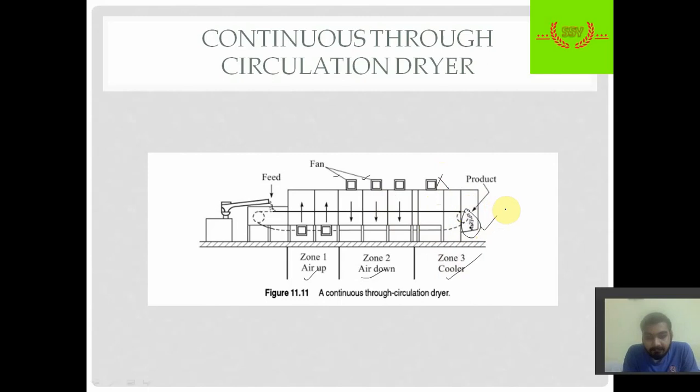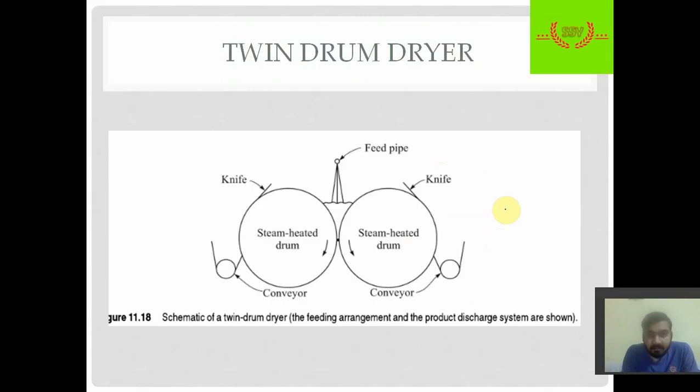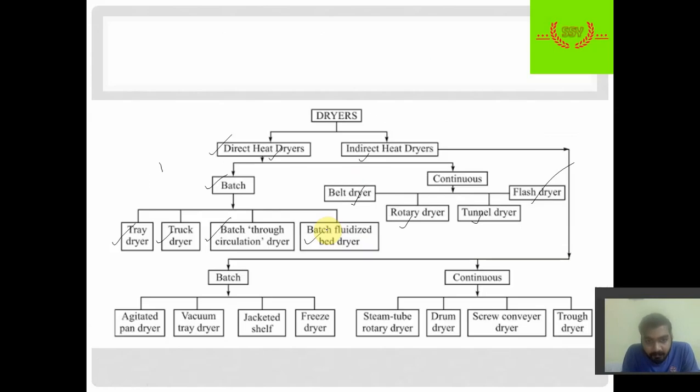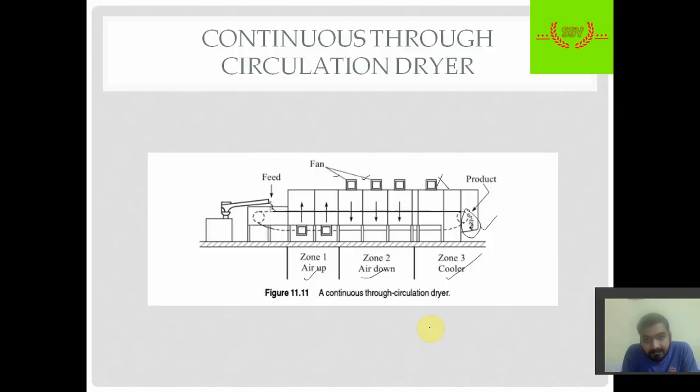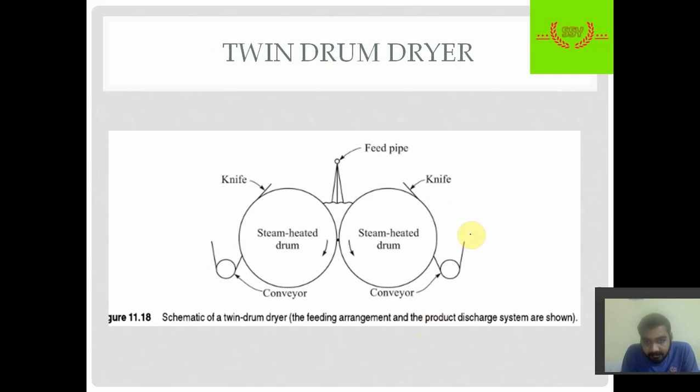This is a diagram of a twin drum dryer system. We have two steam heated drums. This is an example of an indirect continuous drying system. Here there is no direct contact between the drying gas and the feed.